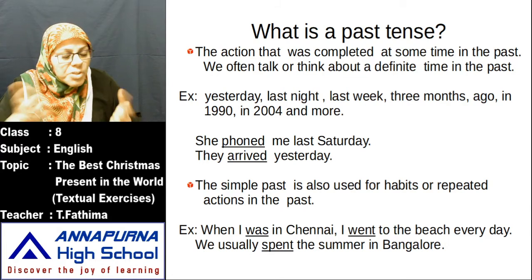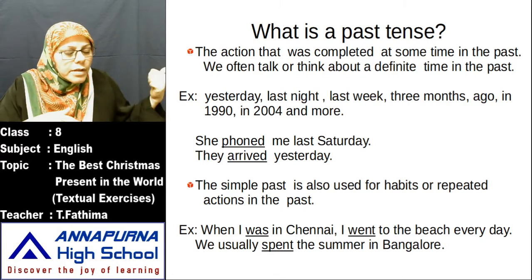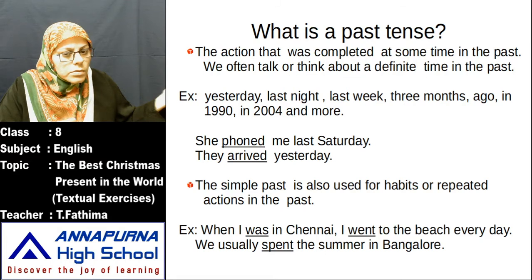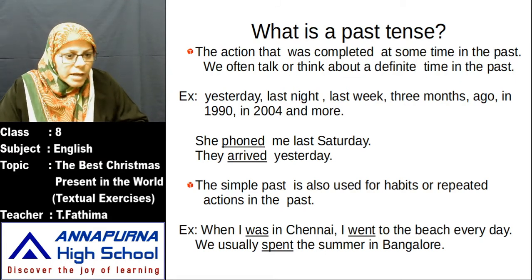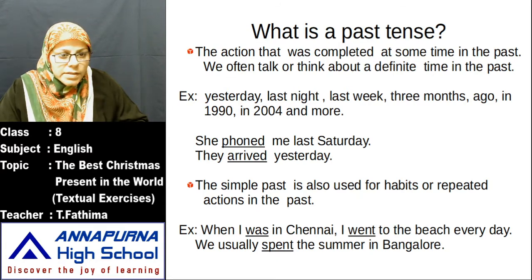So much time has passed since you completed that action, that is called past tense. So yesterday, last night, these all are words referring to the past tense: yesterday, last night, last week, 3 months ago, in 1990, in 2004, and more.